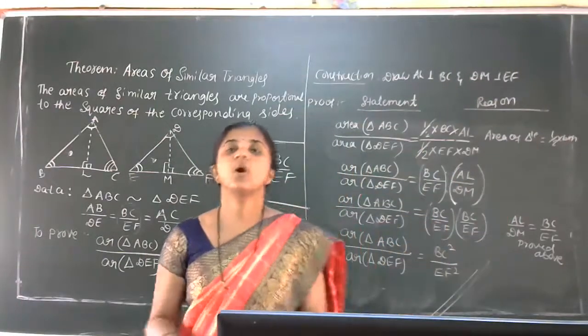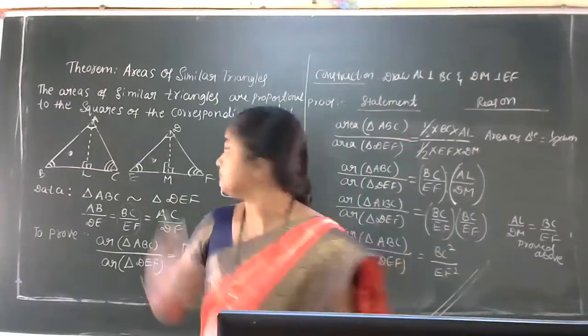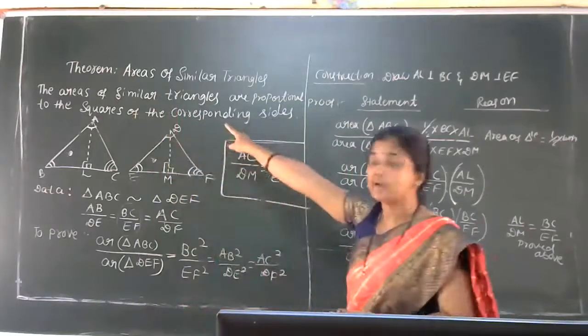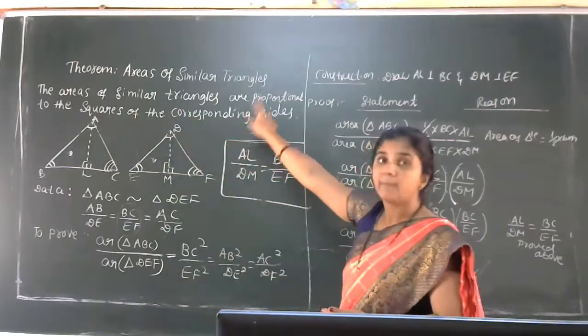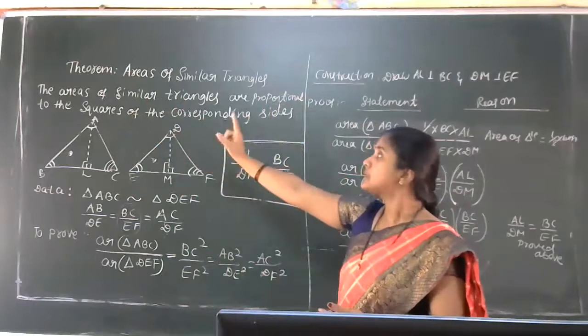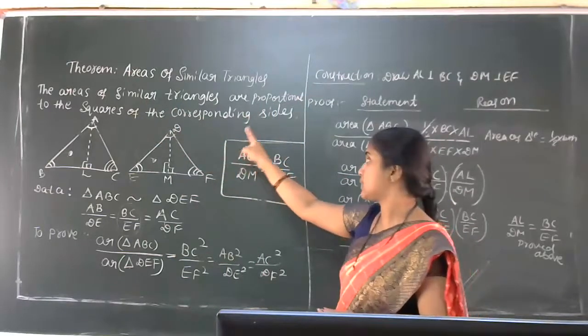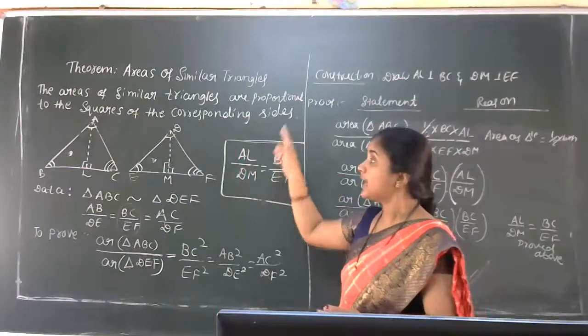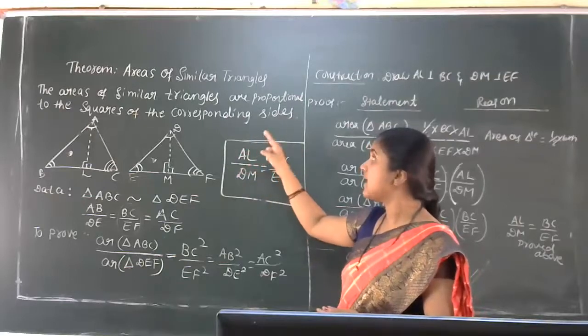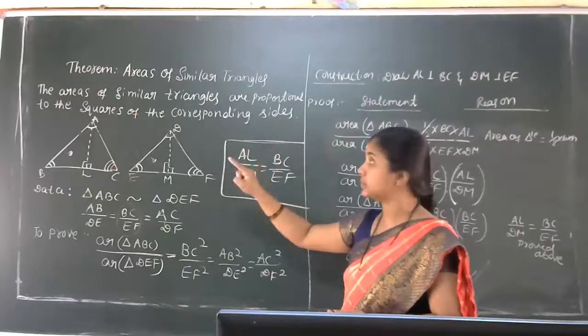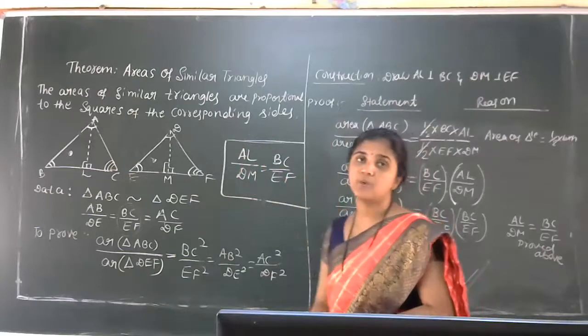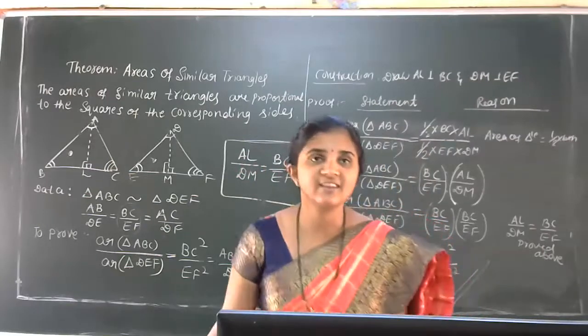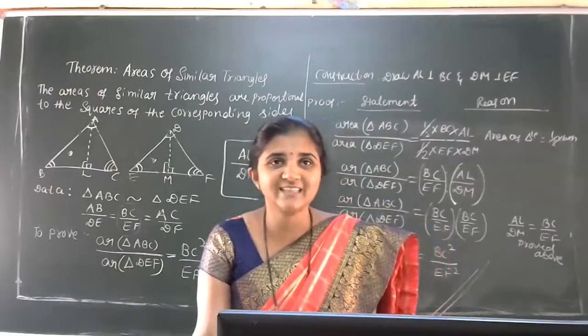Hence, we got the theorem, that is, the areas of similar triangles are proportional to the squares of the corresponding sides. Okay, the areas of similar triangles are proportional to the squares of the corresponding sides. Is that clear, students? I think the theorem is easy.